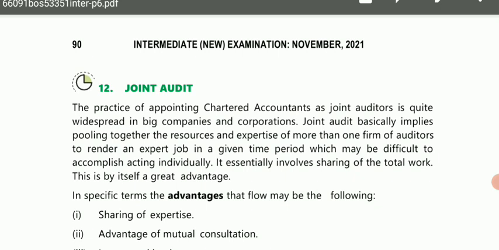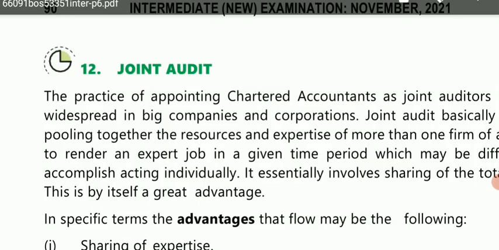So starting with joint audit. What is joint audit? When you read this term joint, what does this mean? You join hands. What are you doing? You are joining two hands. You are adding both your hands, right? So you are involving your two hands when you are joining your hands. Similarly, when it is written joint audit, that means you are involving more than one auditor. Okay, so whenever there is a term joint, that means two people or two objects are involved in that particular thing, whatever is joint.